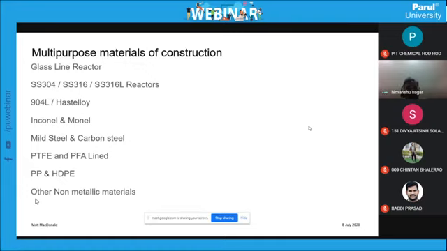Now again, I have to do the bromination. Bromine is a highly toxic halogenated compound. Bromine is not good even with Inconel, glass lined, mild steel or carbon steel.